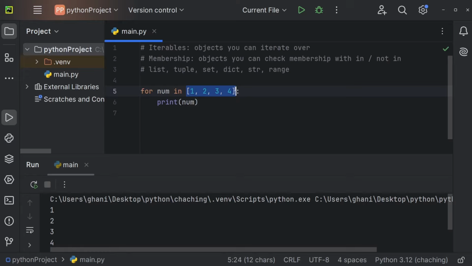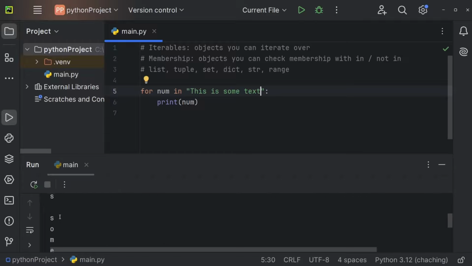A tuple is also an iterable. So 1, 2, and 4, for example. Let me execute this, and now we're getting 1, 2, and 4 in the console. A set would be another option. So 1, 2, 3, and 4. And this works as well. A string works as well. So a string in Python is also an iterable. So this is some text, and now we can iterate over this text. And this works as well. And of course, range is an iterable as well. So range 1 to 11, for example. So now we're getting the numbers from 1 to 10. So if you can iterate over it, it's an iterable. There exist a couple more, but those ones here are the most important ones.